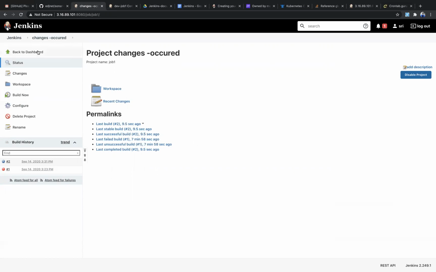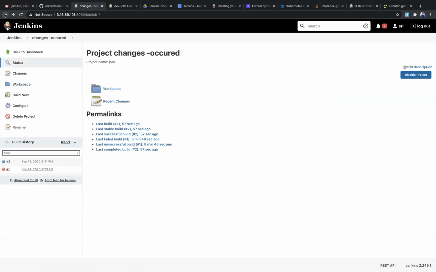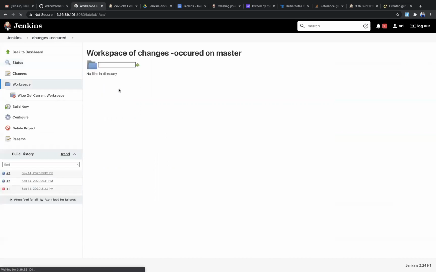So meanwhile, I'm going to explain this one. So this is back to dashboard. We'll be going to the Jenkins dashboard. Status means, this is the status. What is the build status? If I click on this, I'll get the status. See this one. Changes, if there are any changes between the builds, then that is going to show you in changes. Workspace means the data. If you configure a GitHub repo, then in this workspace the data will be stored. Means if a clone is happening, that content will be stored in the workspace.